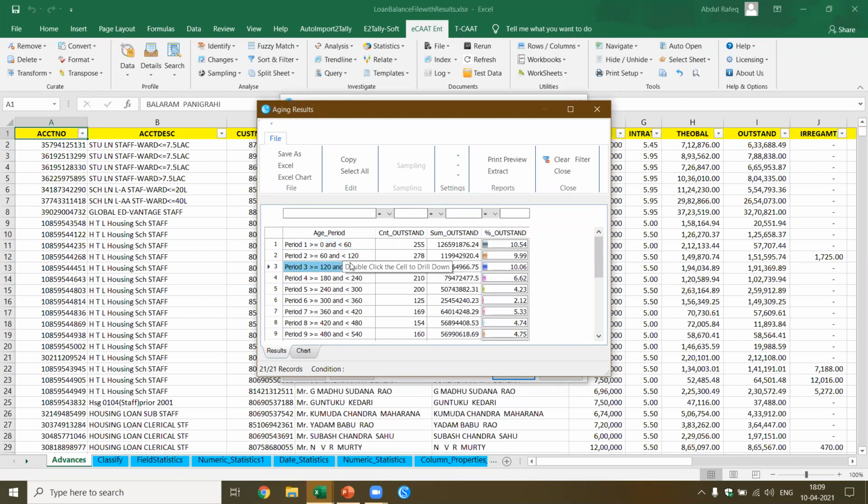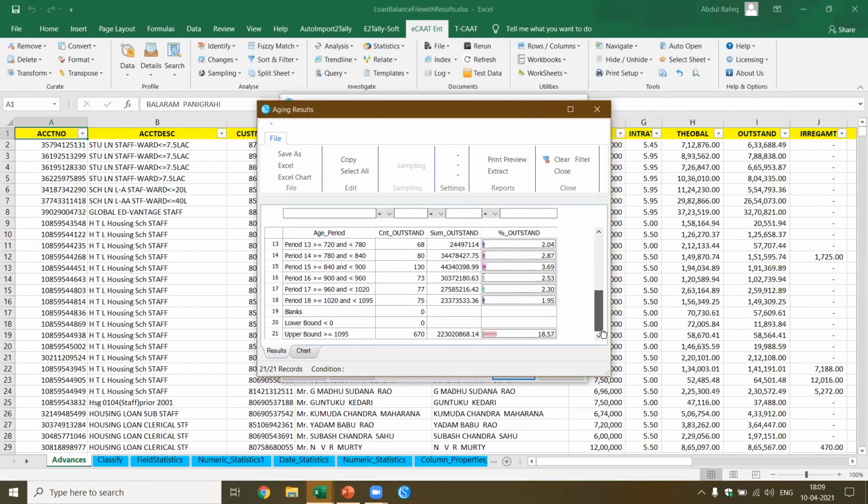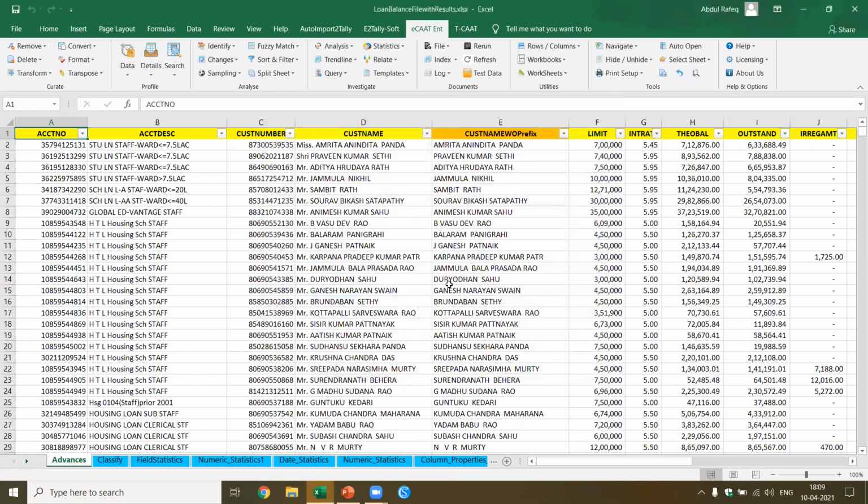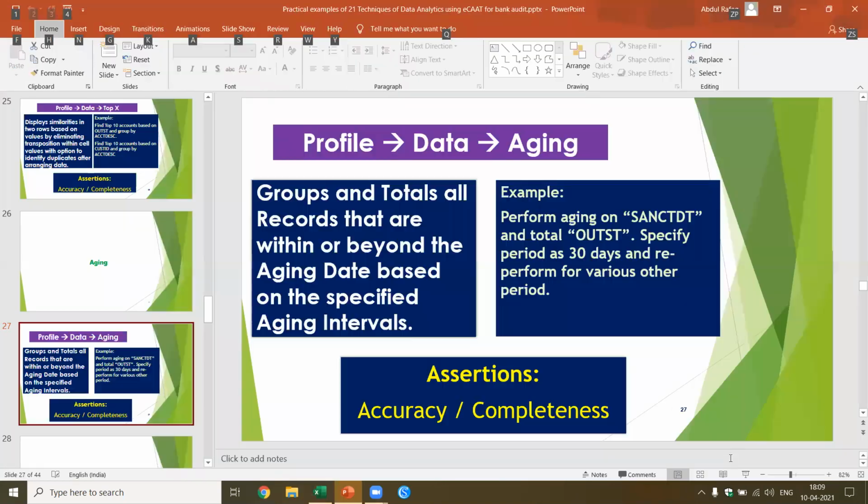60 to 120 days, which means based on the periodicity, because you selected the last date, the 31st March. Upper bound means more than 3 years back, 670 loans have been granted. Now during the current year, if you see 60, these are the loans which have been granted, which are less than 360, the loans which would have been granted during the year. I want to see details. I double click and see the details. This is about the aging.